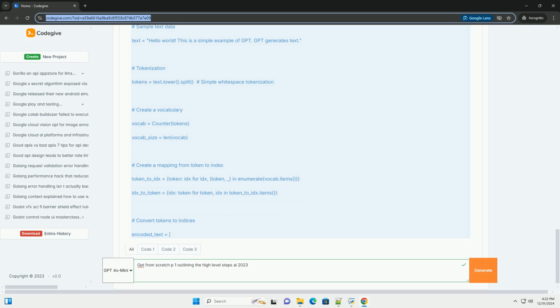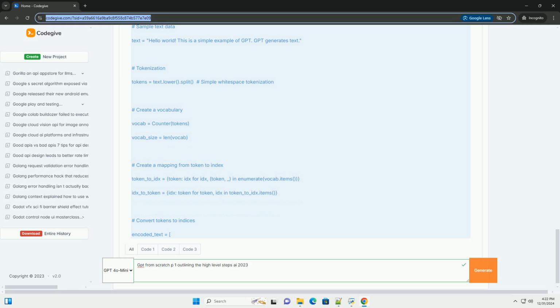Initialize model parameters. vocab_size = len(token_to_idx). embed_size = 64 # size of the embedding vector. num_heads = 8 # number of attention heads. num_layers = 6 # number of transformer layers. model = GPT(vocab_size, embed_size, num_heads, num_layers).